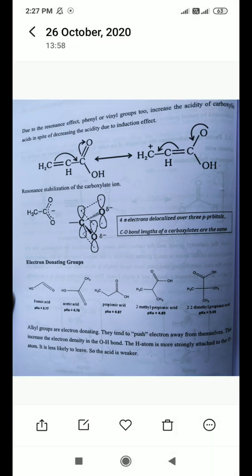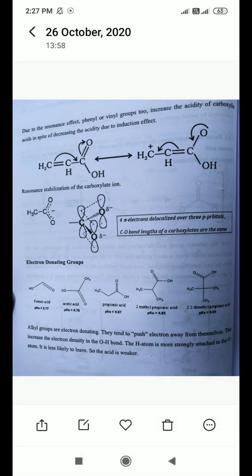Formic acid has the pK value 3.77, whereas acetic acid has the pK value 4.76. Propionic acid has pK value 4.87. For 2-methyl propionic acid, the pK value is 4.85. Then for 2,2-dimethyl propionic acid, it is 5.05, etc. Here, as the alkyl group is increasing, the acidity of the compound is going down.